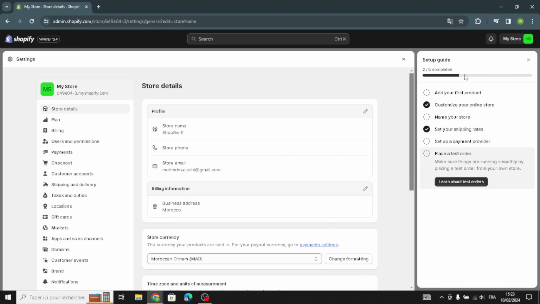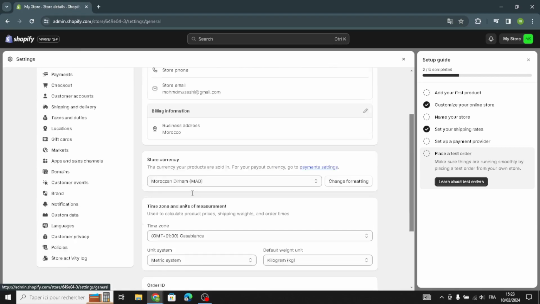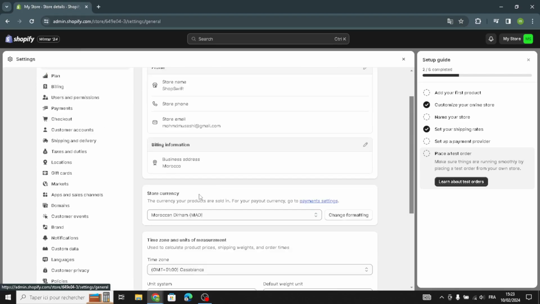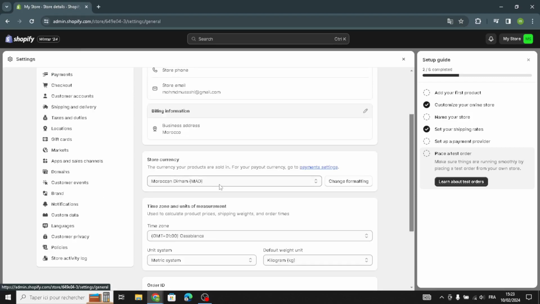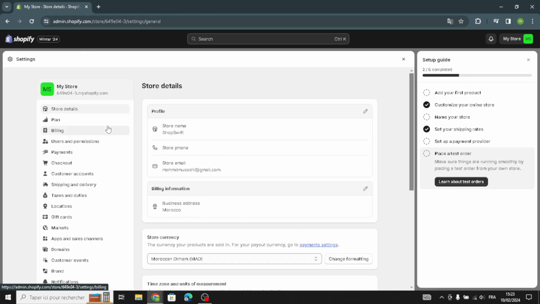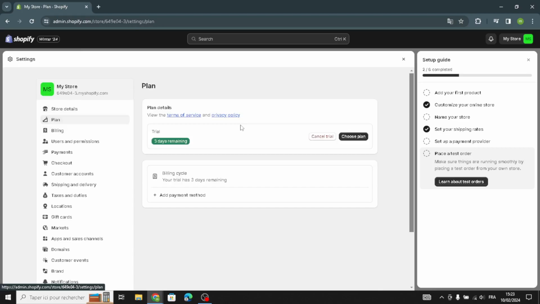Okay, so before you launch your store you have to fix these settings right here. So start from the store details. As you see here, you can customize the store details: the store name, the store phone, the bill information, the store currency, the time zone, and the units of measurement. So that's it.